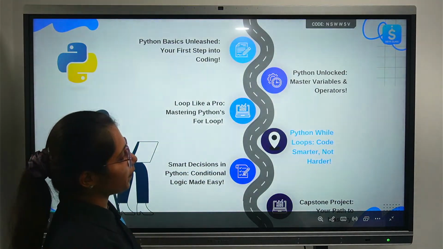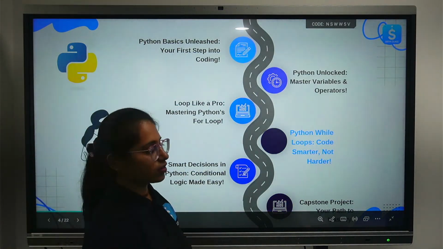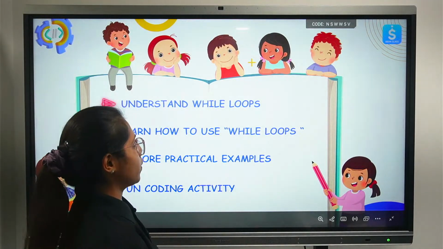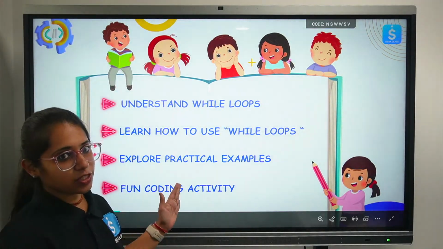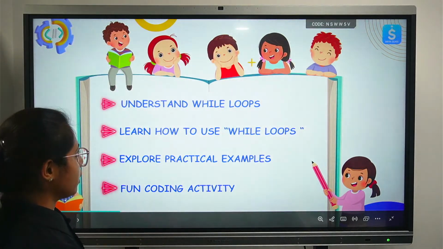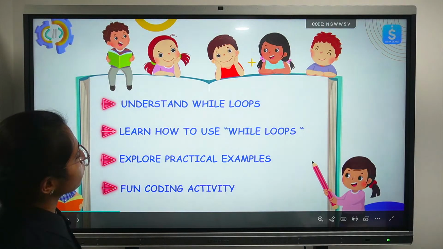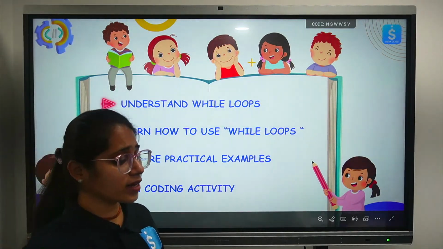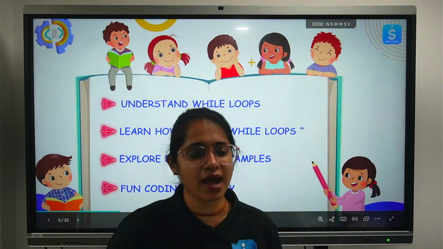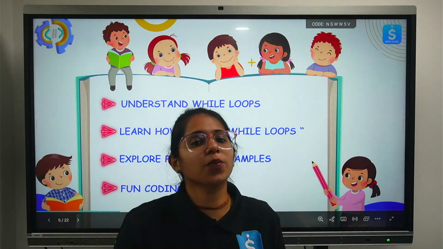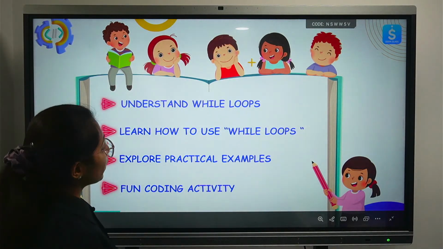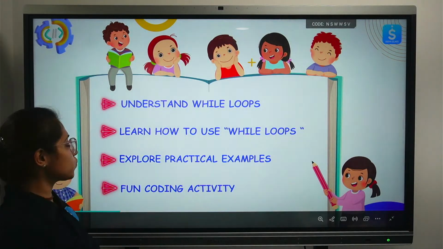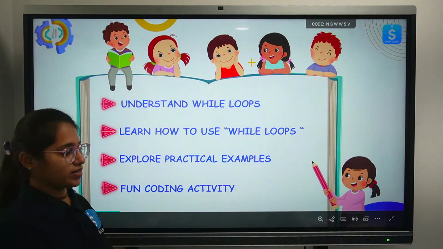Welcome to the class, and today, as I told you, we are going to start with Python loop, code smarter, not harder. Now, first of all, let's see the agenda for today's session. So, while loops: we are going to understand what while loops are, how to use them, and why they are really important and very useful in your programming. We'll explore practical examples as well as a fun coding activity.